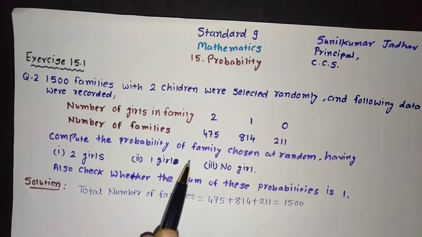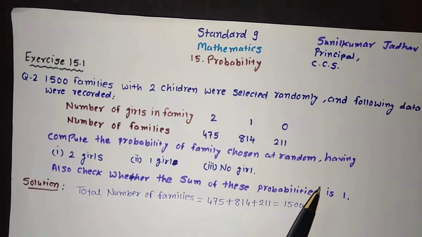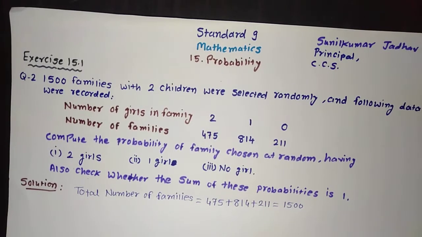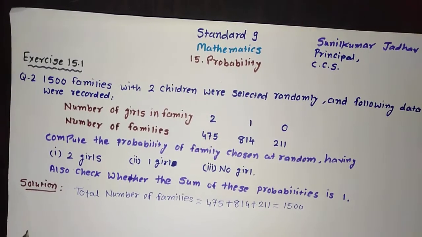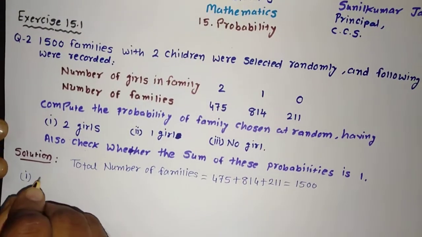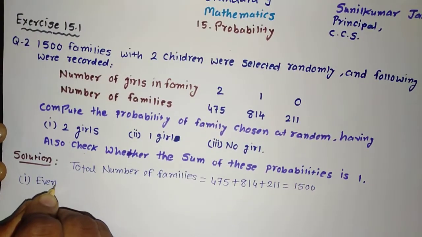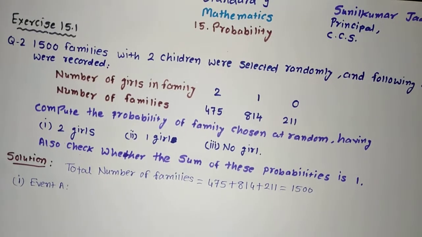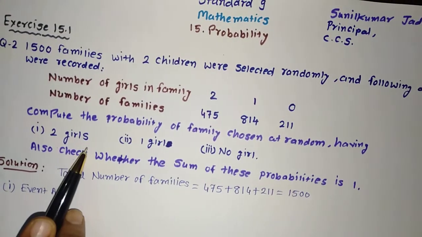Compute the probability of a family chosen at random having 2 girls. Let us begin, that is number 1. First of all, I will write the name of the event. I will give event A, 2 girls in the family.